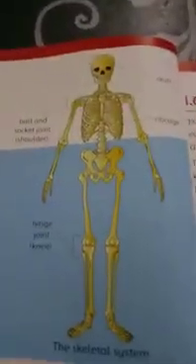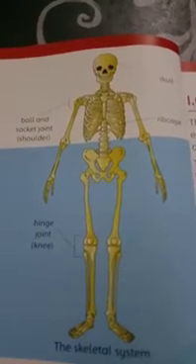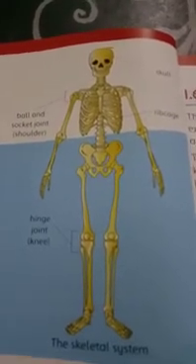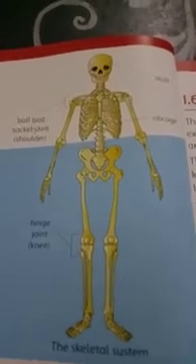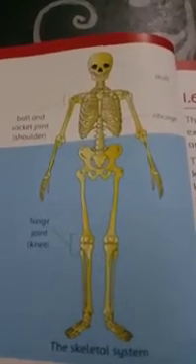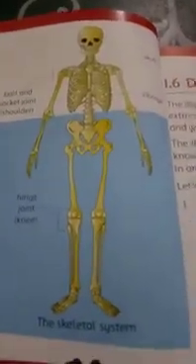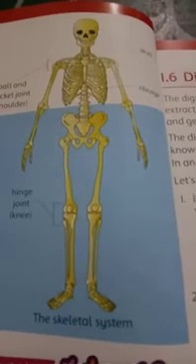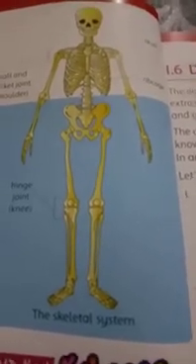This is the picture of the skeleton. Our skeleton is made up of the skull and the backbone, that is the vertebral column. Above it is the rib cage. It's composed of 12 pairs of bones. Then come the limbs, the arms and the legs. Arms and legs are joined to the other bones called the girdles.